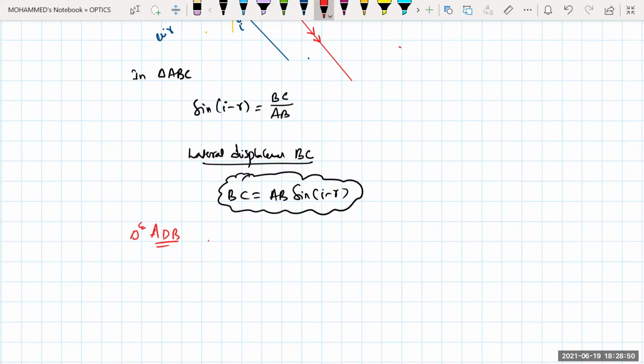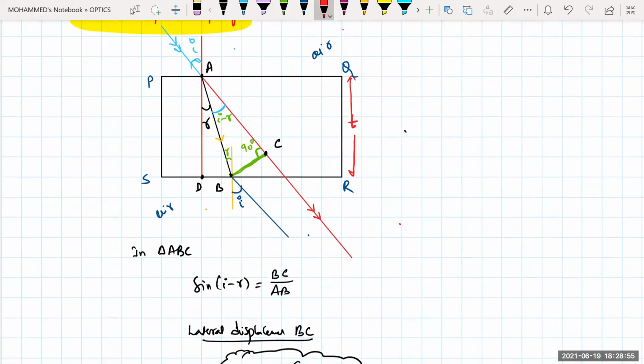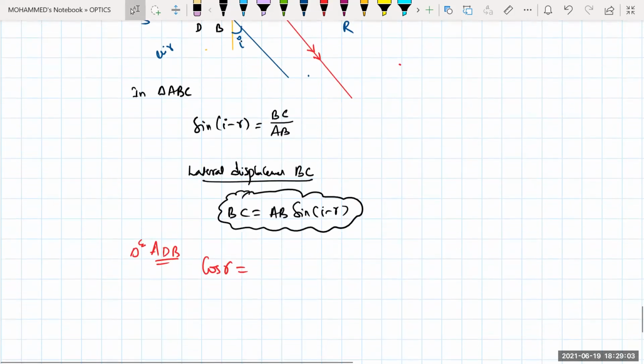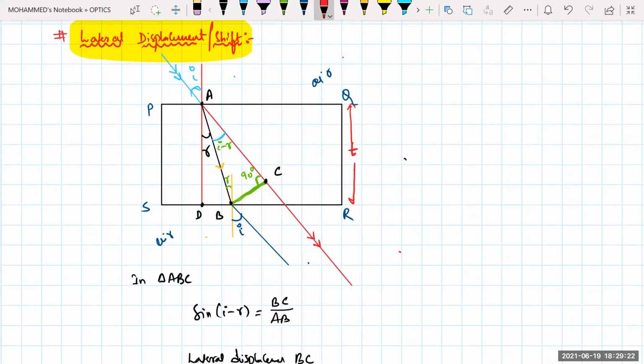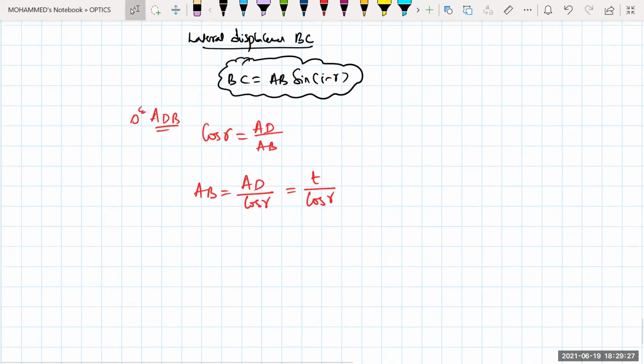From the triangle ADB, I can write cos R is equal to AD divided by AB, perpendicular divided by hypotenuse. That means AB will be equal to AD divided by cos R. A to D is nothing but the thickness T, see the diagram. So AB is equal to T by cos R.